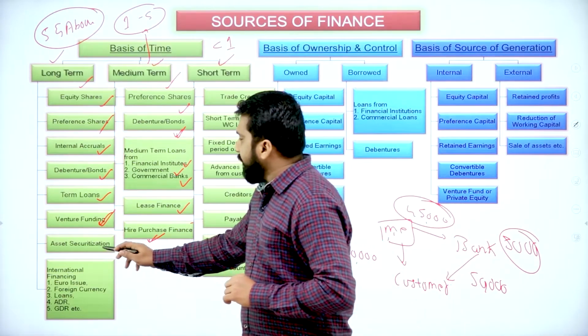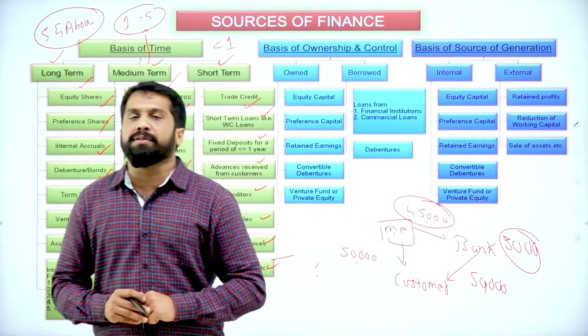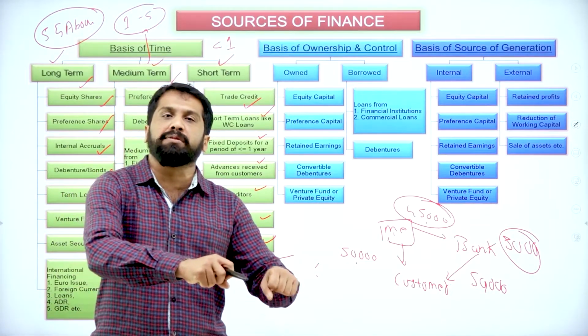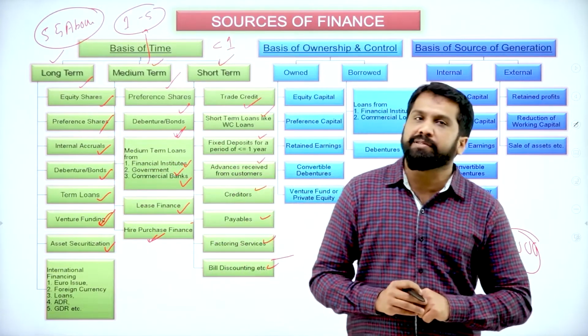Now, asset securitization means you want a 10,000 loan. What will you do? You will take your bike, you will give it to the financier and say, keep this bike, you give me 10,000.